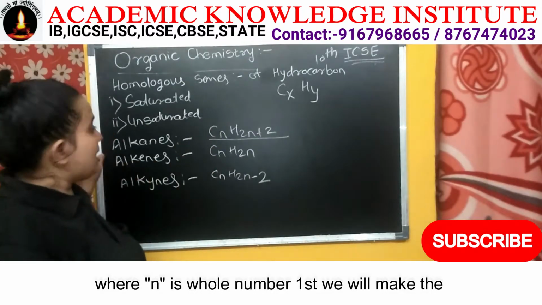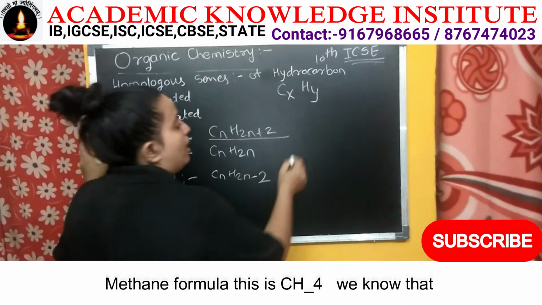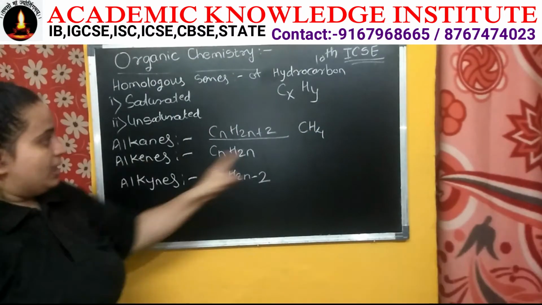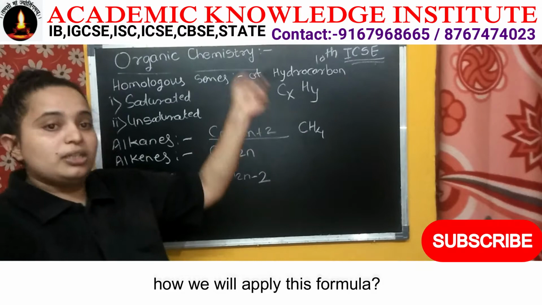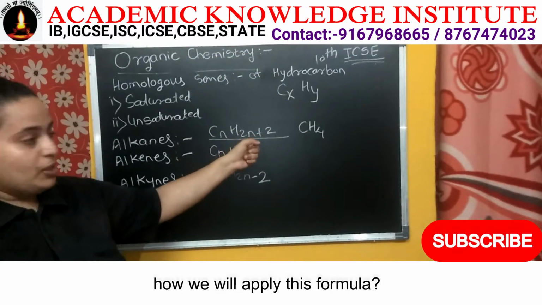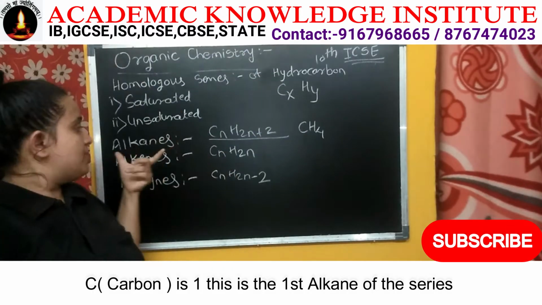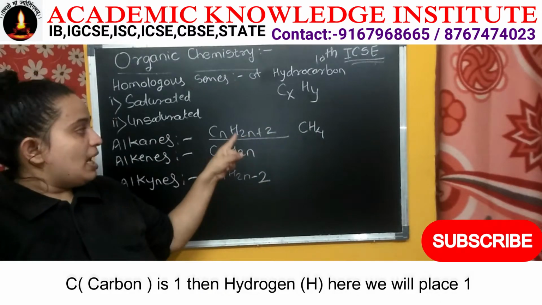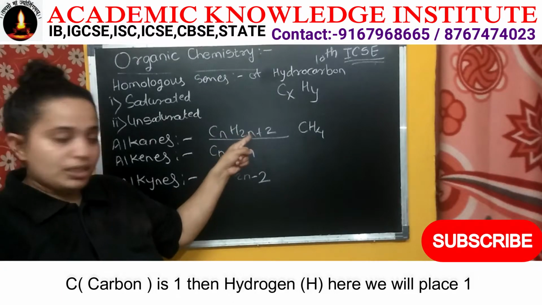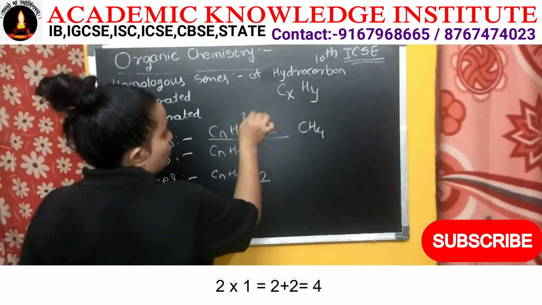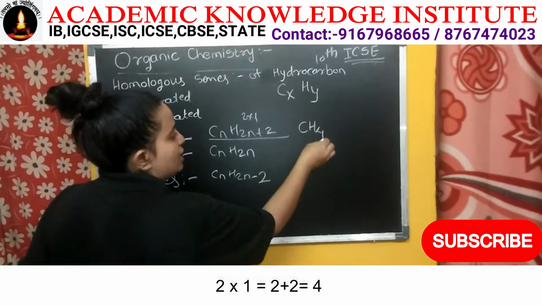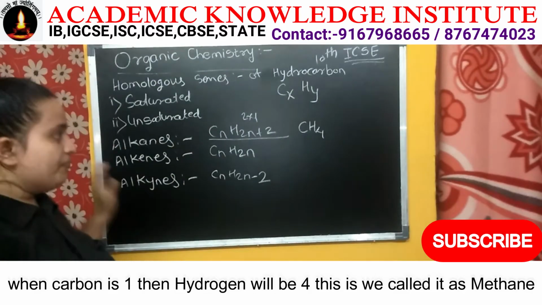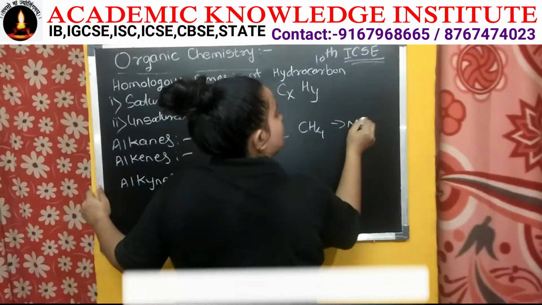So by this, first we will make the methane formula. This is CH4. We know that C is 1. How do we do this with the formula? Carbon is 1, as this is the first alkane of the series. So the carbon is 1, then for hydrogen we place 1 here: 2 into 1 is 2, plus 2 is 4. So when carbon is 1, hydrogen will be 4. So this is what we know as methane.